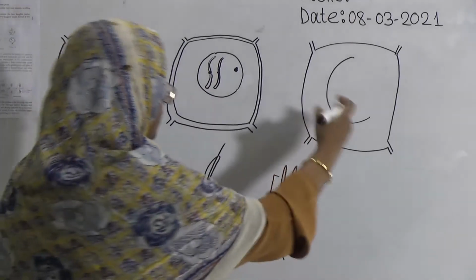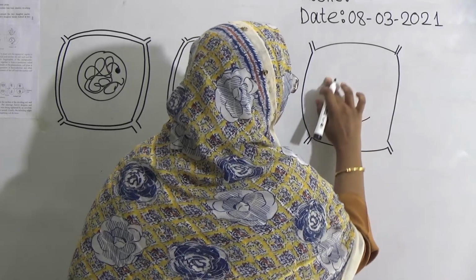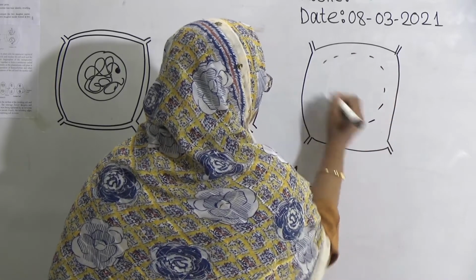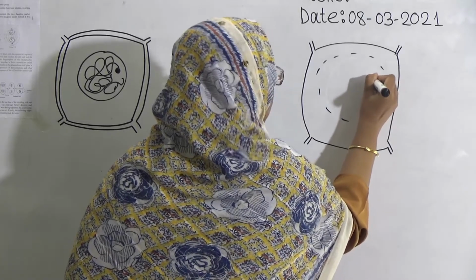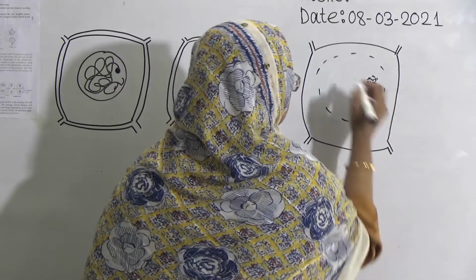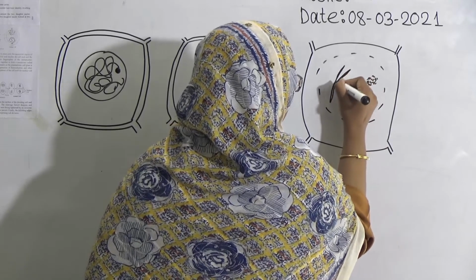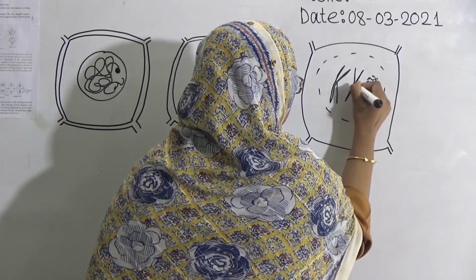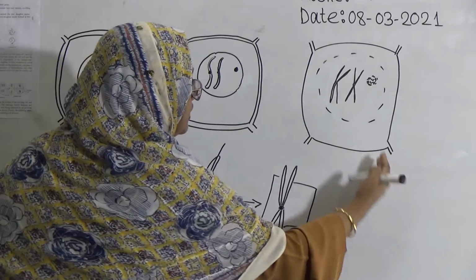Now at the end, here I have shown the main structure. At the end, the nuclear membrane starts disappearing. Here the nucleolus also starts disappearing, but it will be present up to pro-metaphase. Here at the ending it starts disappearing, and the chromosome is divided longitudinally into two chromatids. Here it is like that. Okay, now our prophase is finished.